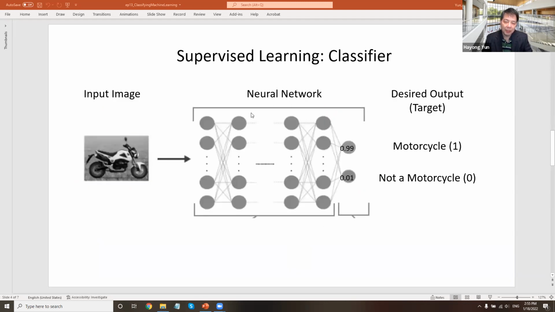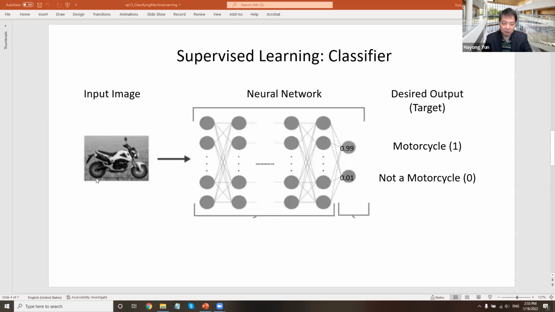So in general, with a black box like a neural network, you can have an input image, whether it's a motorcycle or not. Okay? And we train the data to make a prediction. If it's a motorcycle, give 1. If it's not, give 0. And during the training process, we do have a correct answer. When there's a picture of a motorcycle, then have 1. If it's not a motorcycle, then 0.